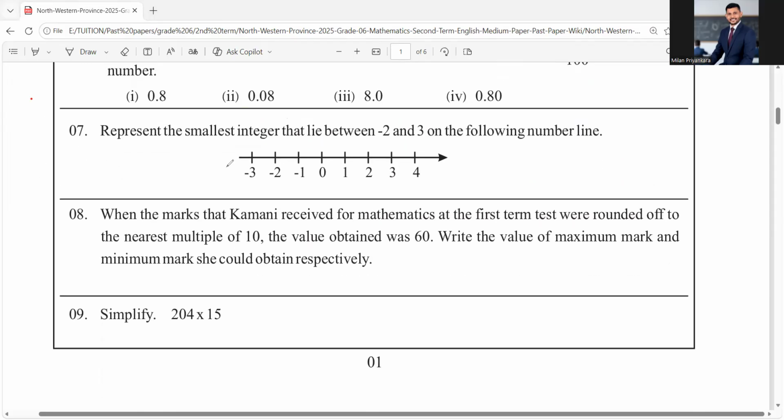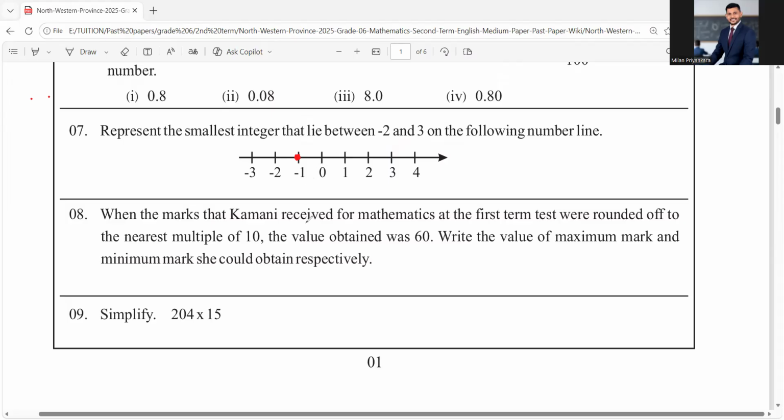Represent the smallest integer that lies between -2 and +3. Okay, -2 is this one. You have to represent the smallest integer which is between these two. Then that integer is -1, right? If you have it like this, you have to leave the answer just like this. Then you get the marks.